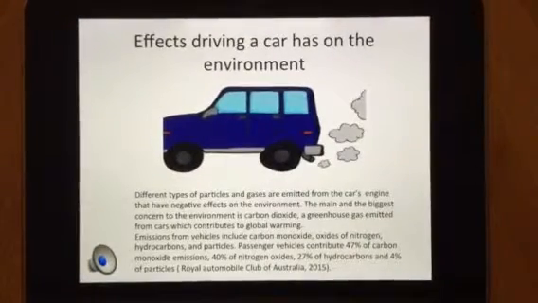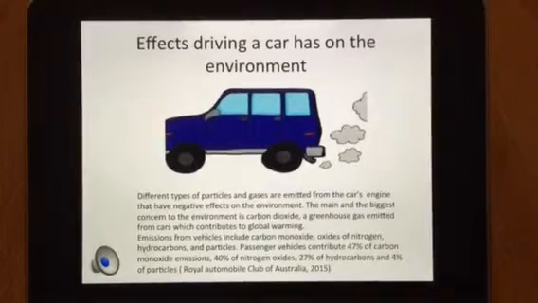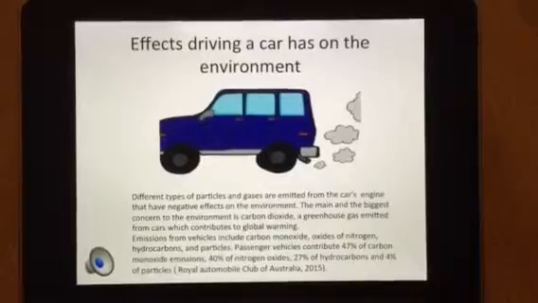According to the Royal Automobile Club of Australia, 47% of carbon monoxide emissions and 40% of nitrogen oxides come from passenger vehicles.